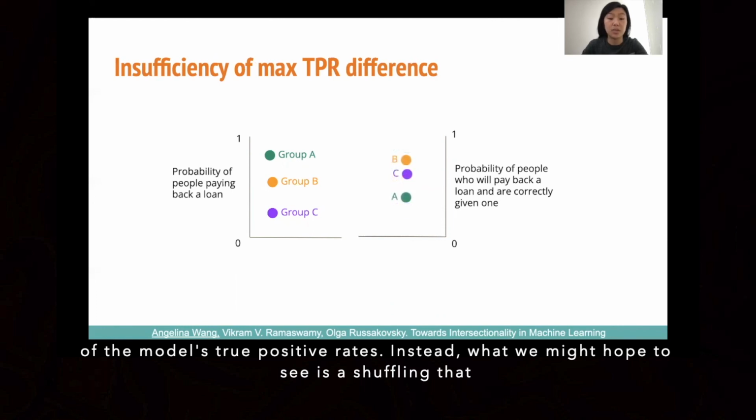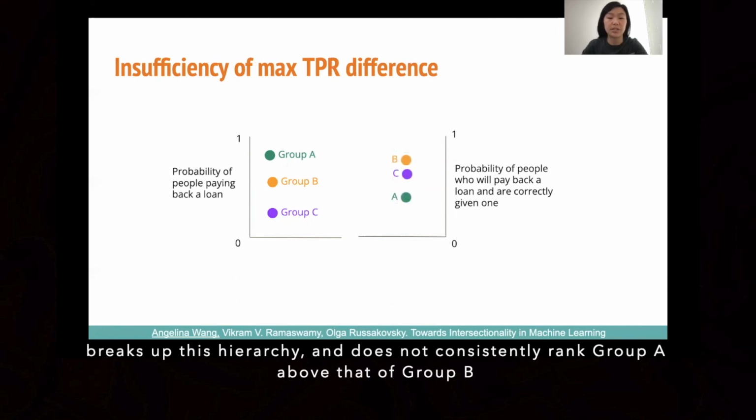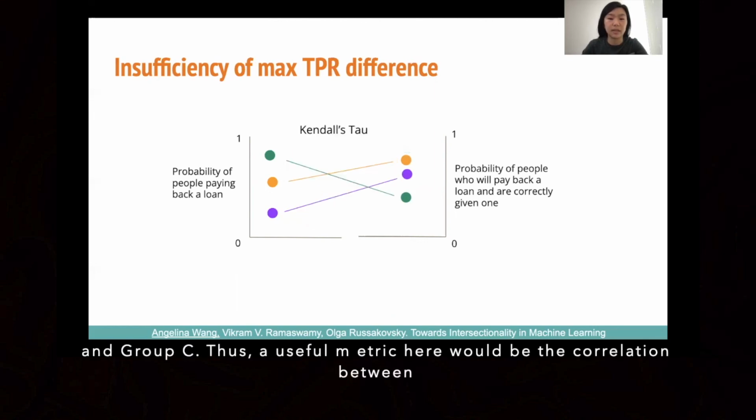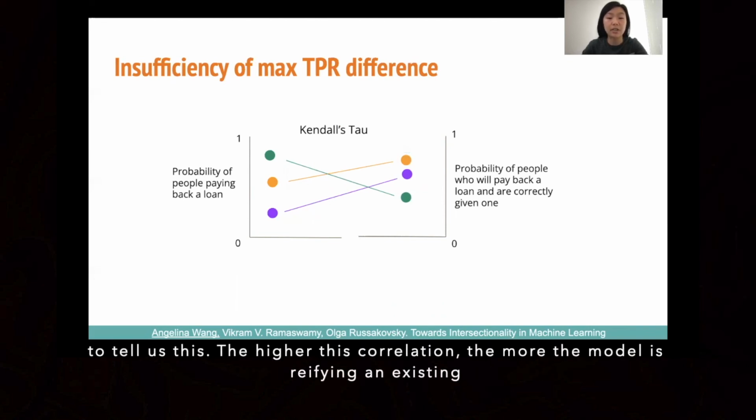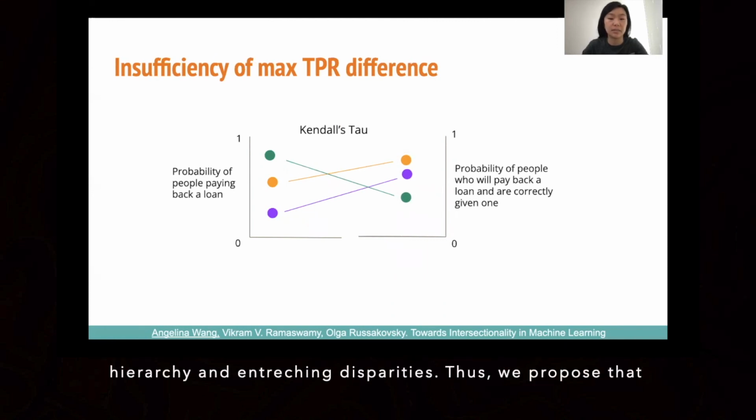Instead, what we might hope to see is a shuffling that breaks up this hierarchy and does not consistently rank group A above that of group B and group C. Thus, a useful metric here would be the correlation between these 2 sets of rankings, and we could use the Kendall's-Tau metric or any other metric of ranking correlation to tell us this. The higher this correlation, the more the model is reifying existing hierarchies and entrenching disparities.